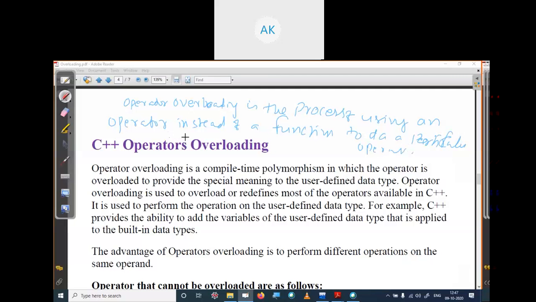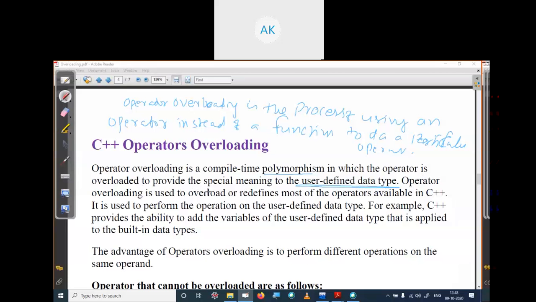Before this, we have used functions to do a particular operation. Like when we want to add two numbers, we use a function. Suppose we want to multiply two numbers, we use a function. But operator overloading is the replacement of the function. We can also do this operation using operator overloading. As you can read here, operator overloading is compile time polymorphism, and when we read polymorphism it will become clear. It is a compile time polymorphism in which the operator is overloaded to provide a special meaning to a user-defined data type. Now this user-defined data type gets the special meaning using operator overloading.